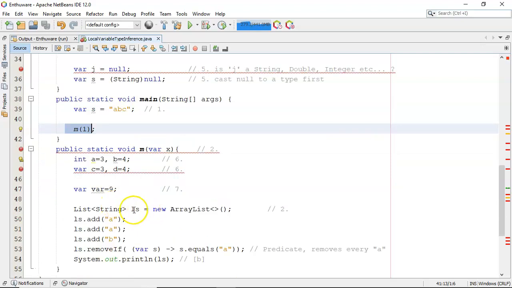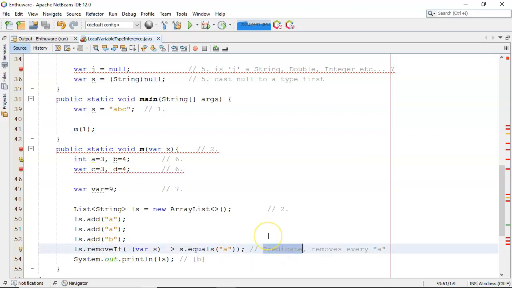And then the caveat was, well, look at this list here. I'm adding A, and B, and I'm calling the removeIf on that list. So it's passing in a predicate. And basically it will remove every A in this case. So it's a predicate, which is a test method. Test method takes in one argument and it returns a boolean. That's going to evaluate true or false.